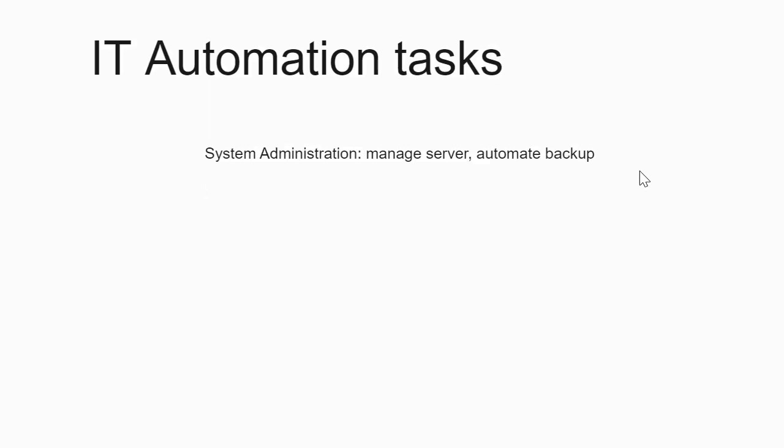This kind of IT automation we can perform with respect to networking. Here, Go's networking capabilities make it suitable for building network automation tools, and you can develop applications for network monitoring, configuration management, and network device automation as well. So these kinds of tasks you can perform under networking IT automation. It can involve routers, switches, and firewalls. Go's concurrency features also make it useful for handling concurrent network operations efficiently.